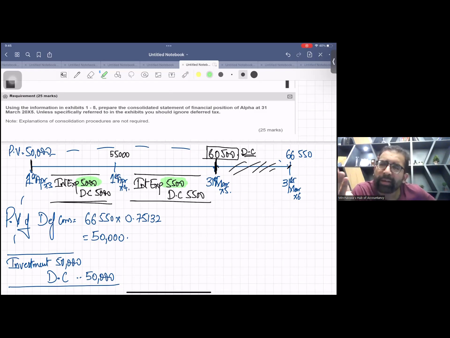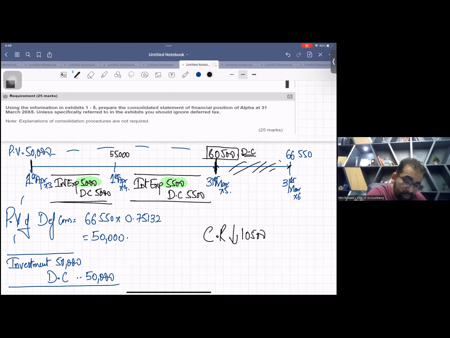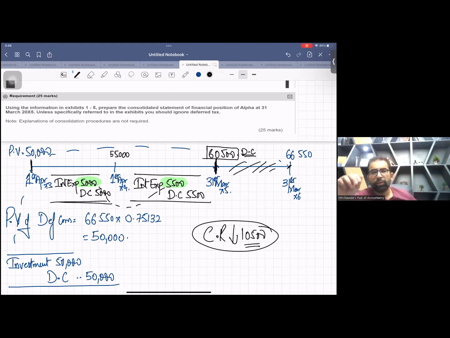So now when you correct this mistake, you will book expense in parent company's books. So parent company's profits will go down, and when parent company's profits go down, parent company's retained earning will go down, and when parent company's retained earning goes down, consolidated reserve will go down. So you will reduce consolidated reserve by 10,500. See, this is cumulative. Okay, cumulative both. We are not doing income statement, we are doing SOFP. So your CR will be reduced by 10,500. Don't forget this.